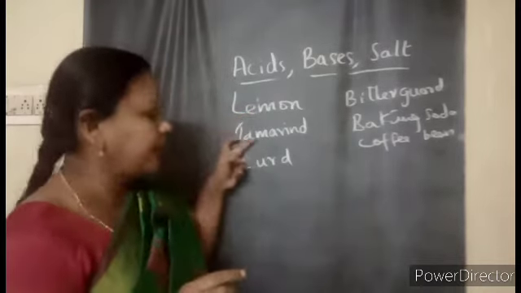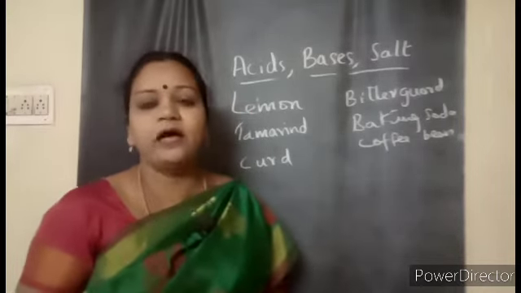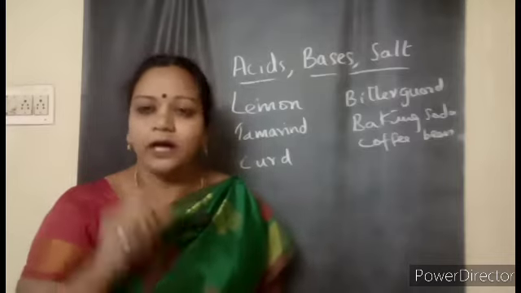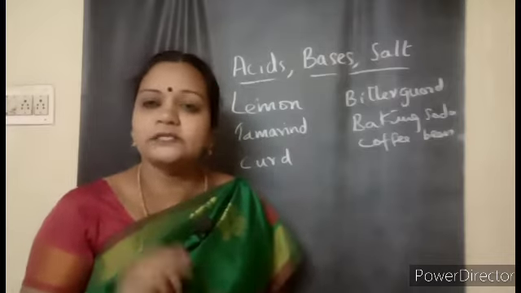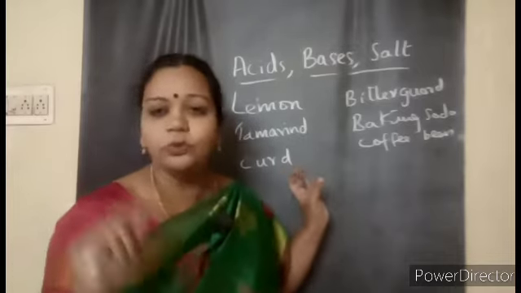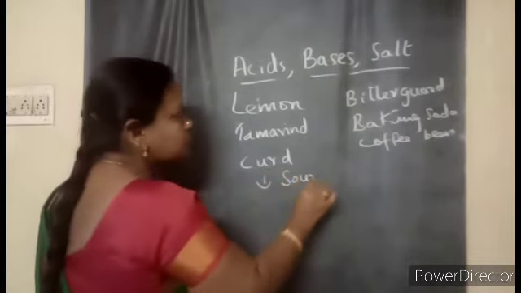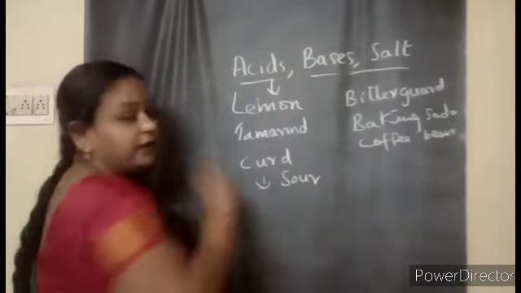Lemon, tamarind, curd, all these have a sour taste. Why do they have a sour taste? Because they are made up of some substances called acids. So the acids present in them make them taste sour. All these taste sour because they have acids.